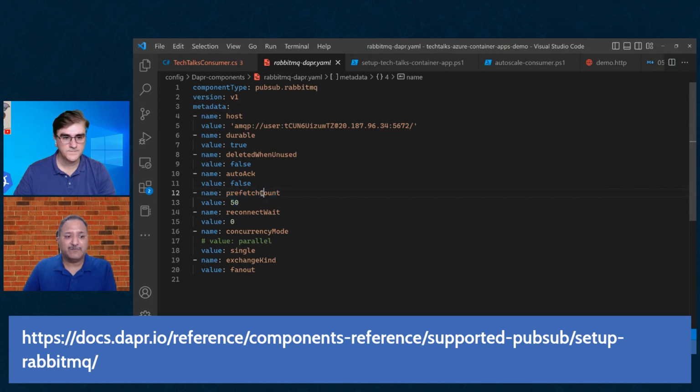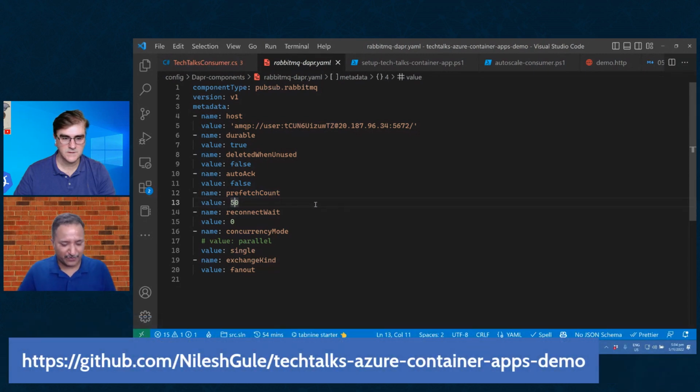I can configure a prefetch count. So instead of taking all the messages which are there in the queue, I want a way in which only a subset of the messages is collected. So I'm going to fetch 50 messages.